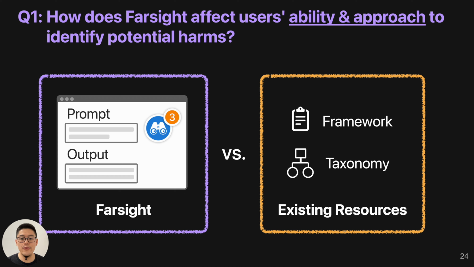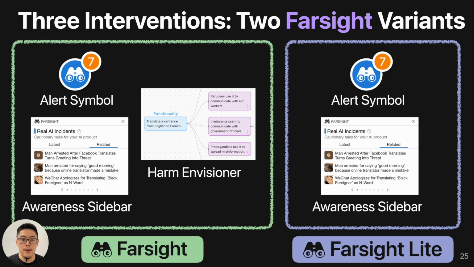First, we want to study how Farsight affects users' ability and approach to identify potential harms. So we want to compare Farsight with existing resources such as frameworks and taxonomies. For Farsight, we also have two variants, because we want to study the role of human-AI collaborative harm envisioning: the full version, and the Farsight Lite version, which does not have the harm envisioner.